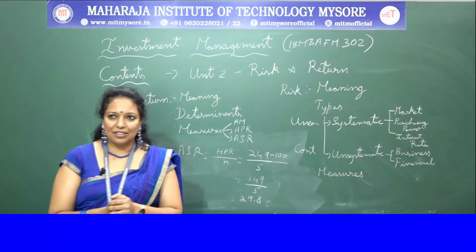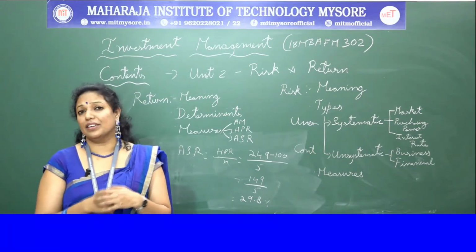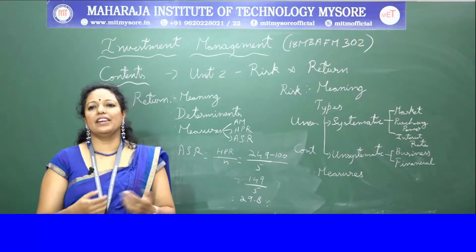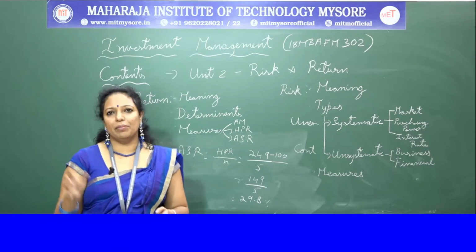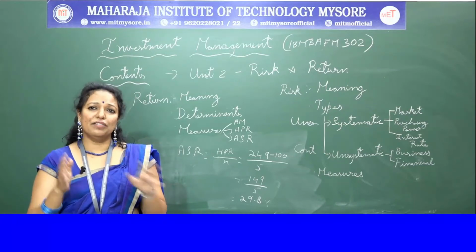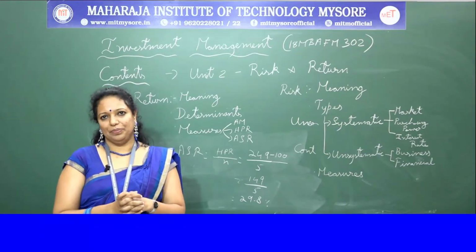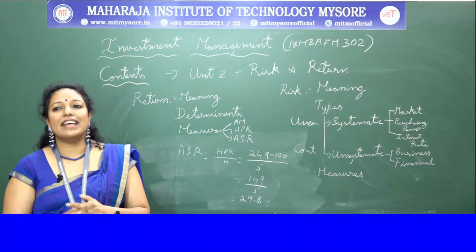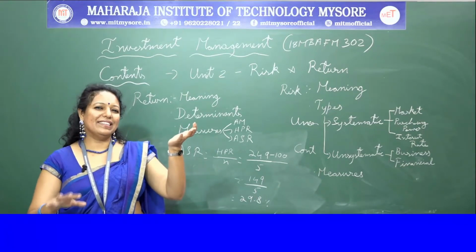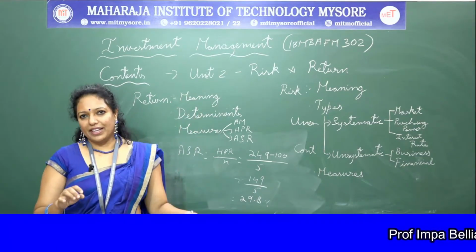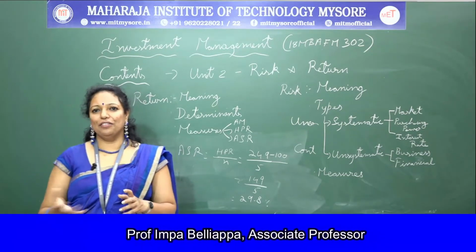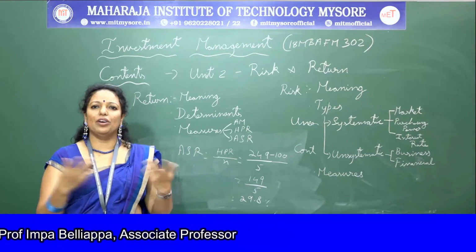Okay, the fluctuations in the interest rates are caused by the changes in the governmental monetary policy. If there is any change in the monetary policy or interest rates of treasury bills or the government bonds, which are even risk free, the fluctuations in the interest rate happen. The rise or fall in the interest rates affects the cost of the borrowings. If the interest rate increases, people tend to borrow less. If the interest rate decreases, people tend to borrow more. This is the psychology of the general investors or people or corporate people.